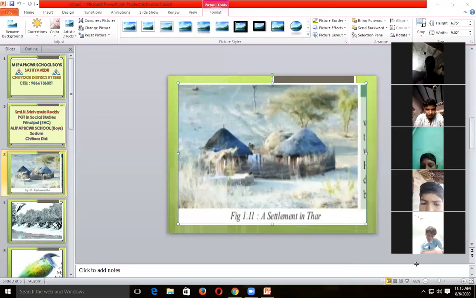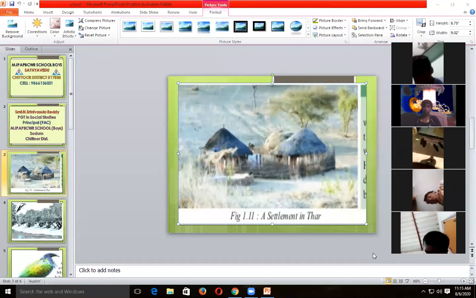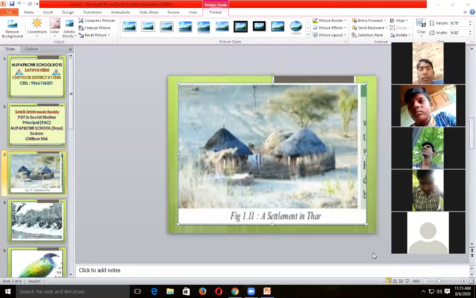Next, there is low vegetation here because the highest temperatures are recorded. Next, only one river flows, that is the Luni River. This is an internal drainage river. The water flows under the level of the channel. That is called internal drainage. So, these are the 7 points of the Thar Desert.